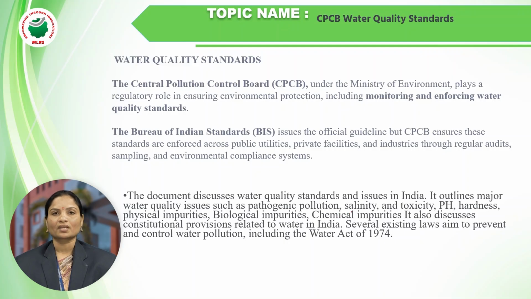All these contaminants are discussed, verified and checked by the control board technologies, that is BIS and CPCB, acting under the Water Act. The Water Act controls the technology of water pollution. Water Act of 1974.